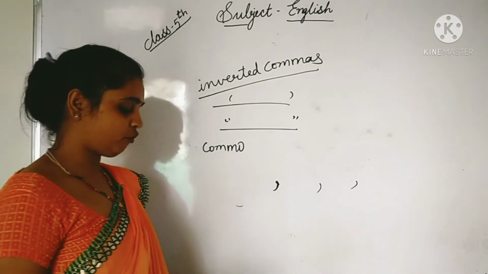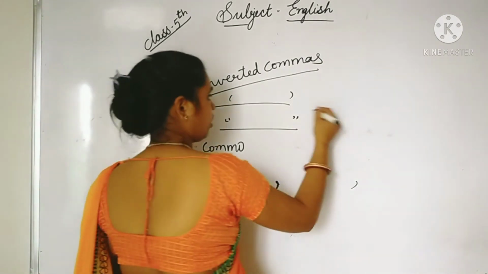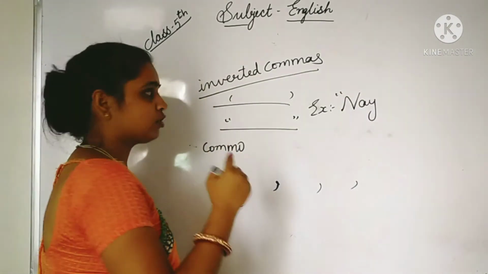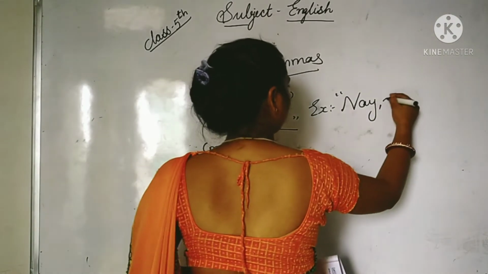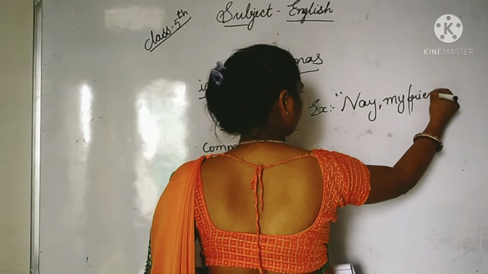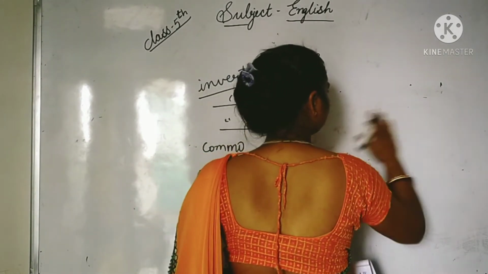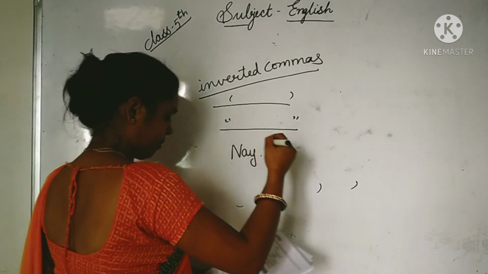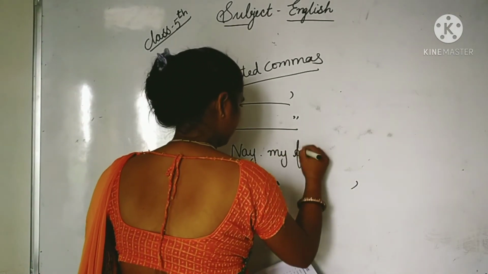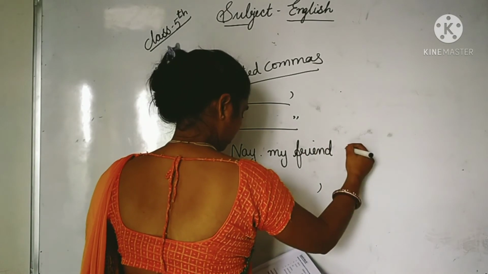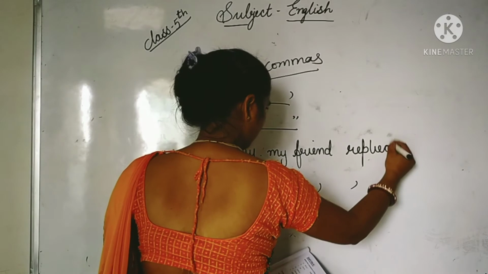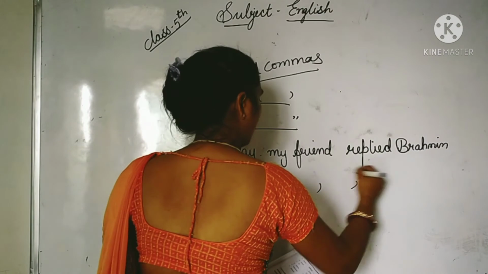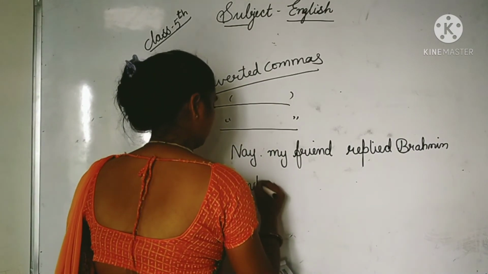Okay, for example, I am writing the sentence on the board. 'Ne, my friend,' replied Brahman mildly. Sorry students, I am writing this again here. Okay, mildly.